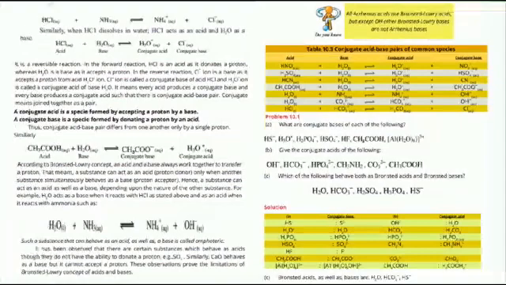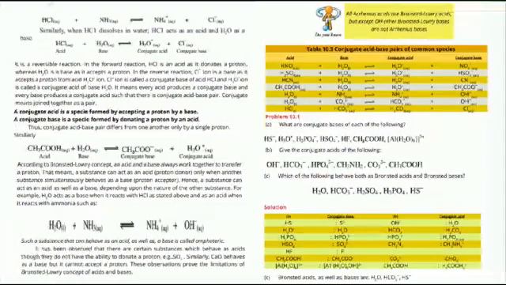It is a reversible reaction. In the forward reaction, HCl and H2O react. Acid and base react. H2O is a base, it accepts a proton, and HCl is an acid, it donates a proton. While in the reverse reaction, Cl negative ion is a base and H3O positive is a conjugate acid. Now definitions: conjugate acid is a species formed by accepting a proton by a base, and conjugate base is a species formed by donating a proton by an acid.